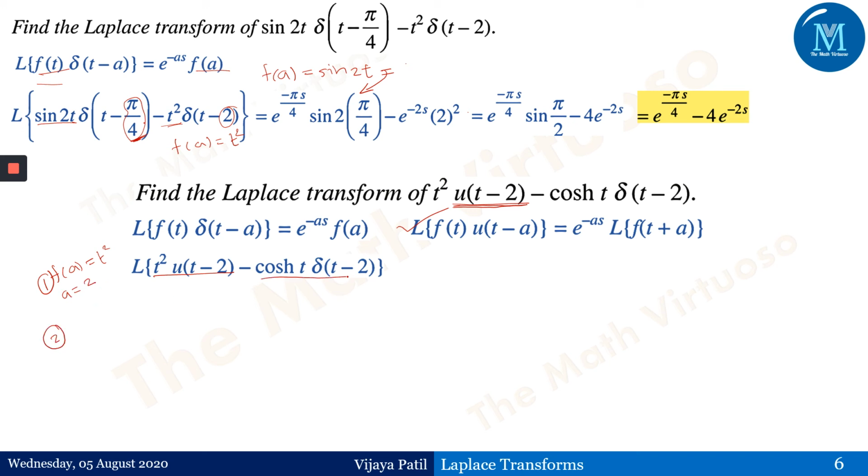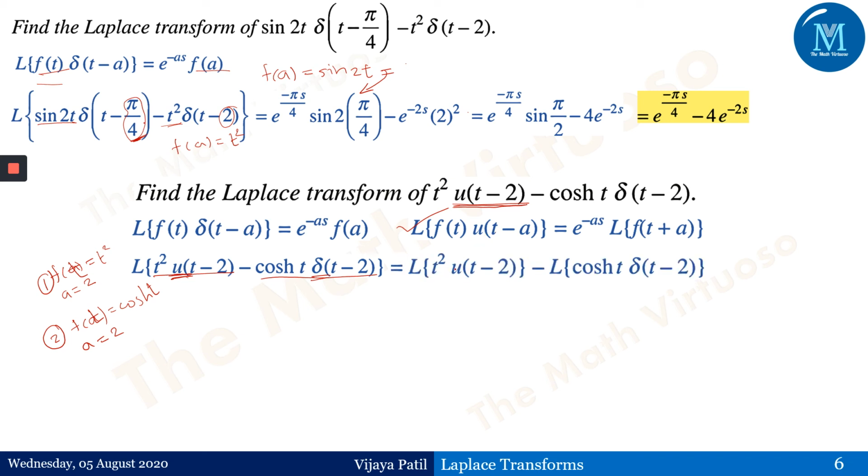What is the second term? The f of t here is cos hyperbolic t, where the value of a is equal to 2. So in both cases the value of a is 2, but the application is different, because in the first term we have a unit step function, and in the second we have a delta. I just wanted to show you the difference. That is why I have taken one example which is a combination of the unit step function and the delta function.